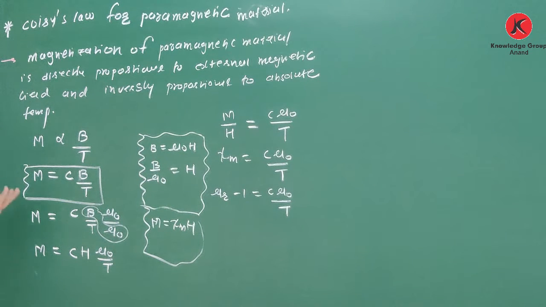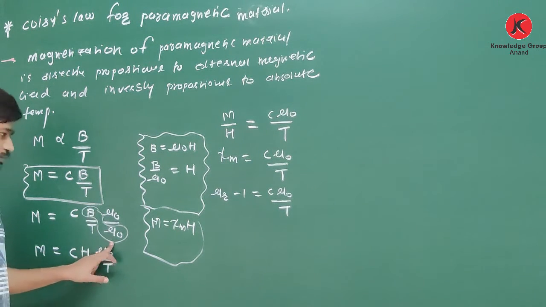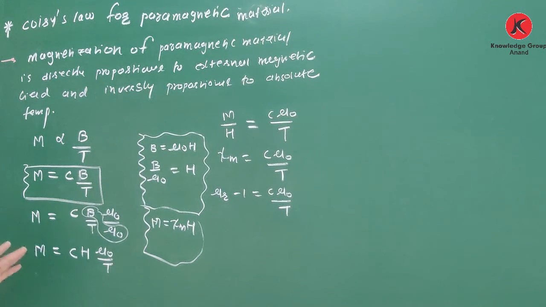Again, what is Curie's law? Magnetization is directly proportional to external magnetic field and inversely proportional to absolute temperature. So M is proportional to B upon T. We remove proportionality by adding a constant, and multiply and divide by mu 0. You can form this. Clear?